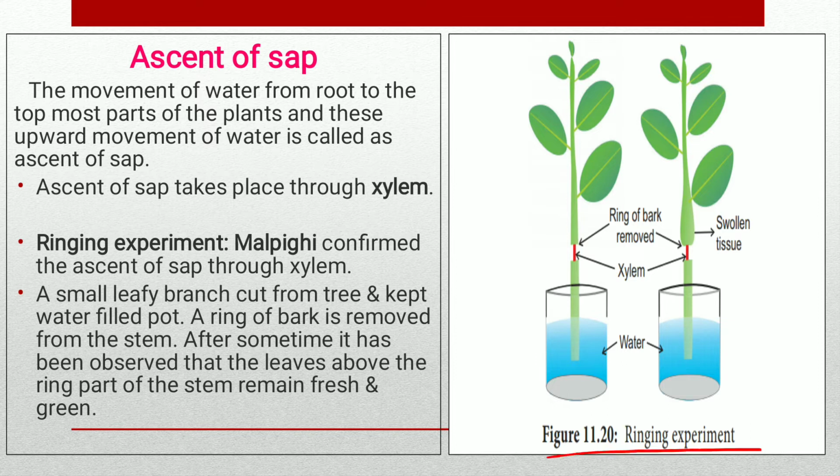In the ringing experiment, you cut the bark of the stem in both plants. Remove the ringing bark, means remove the outer portion of the stem, and then observe that this portion of the stem is swollen. Why? It is because the ascent of sap takes place through the xylem. Means the middle portion is the xylem.